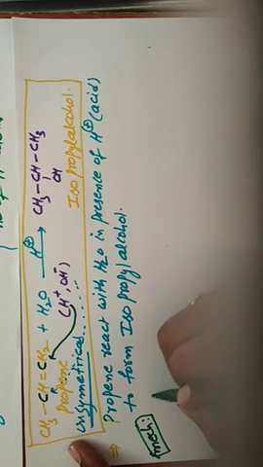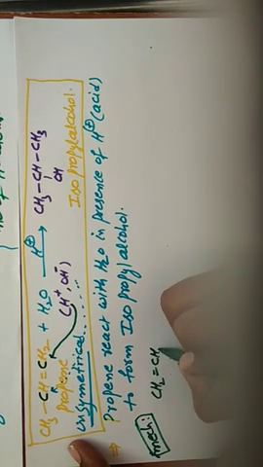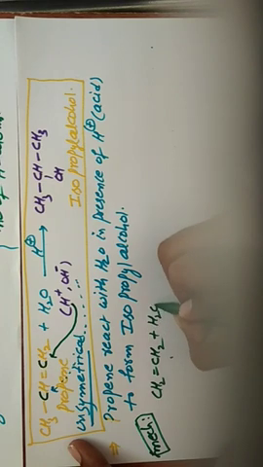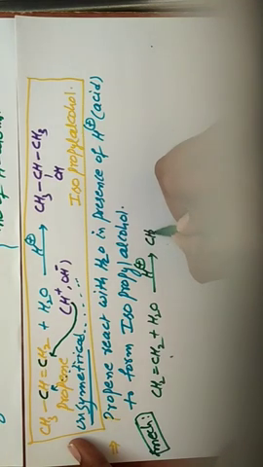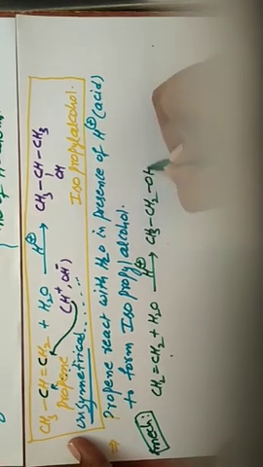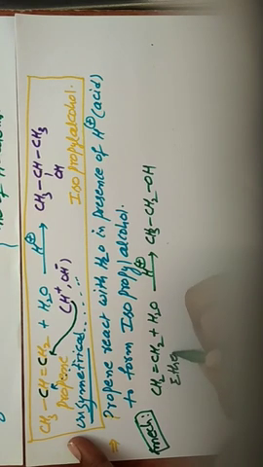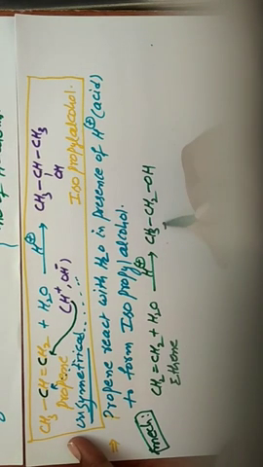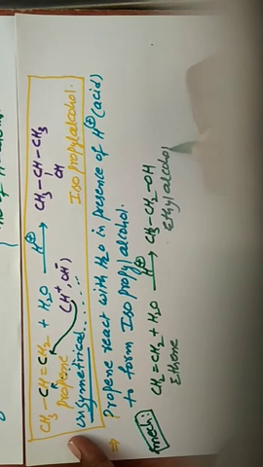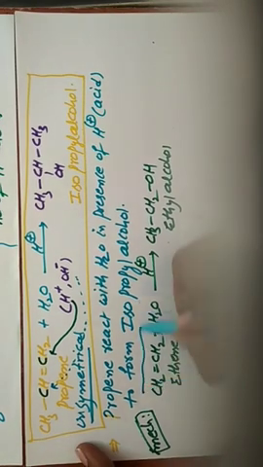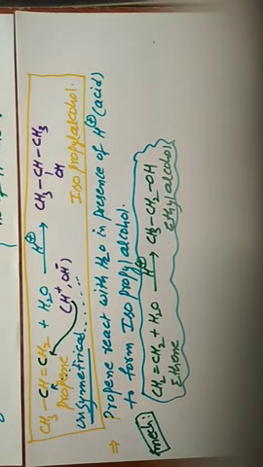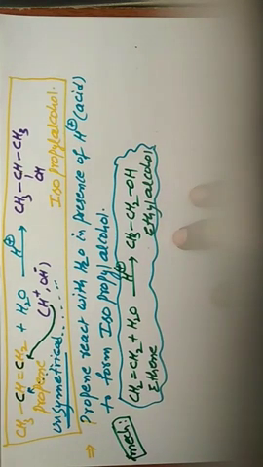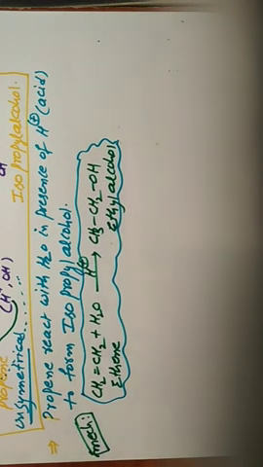First we can write CH2=CH2 plus H2O, H plus, and we get CH3-CH2OH. This is ethene, this is ethyl alcohol. For this reaction, now we will discuss the mechanism. Okay. So first, step 1.